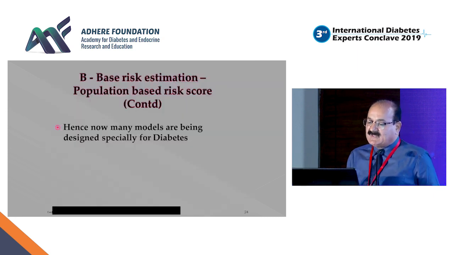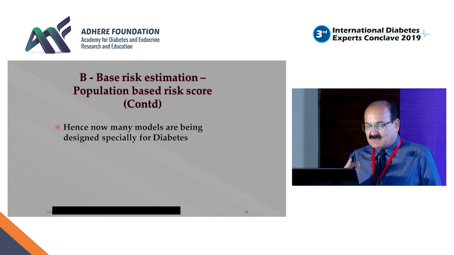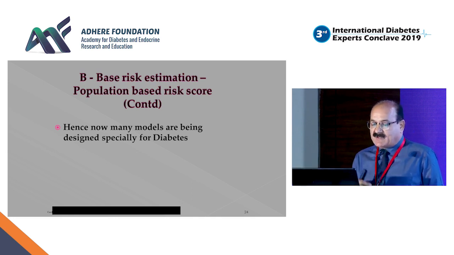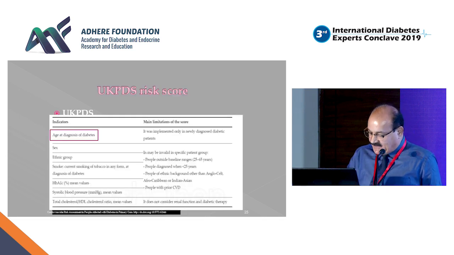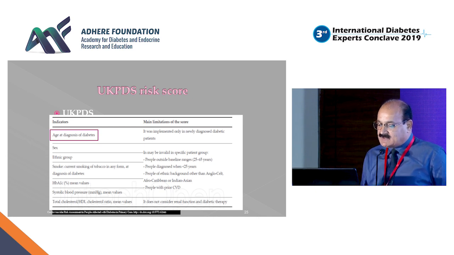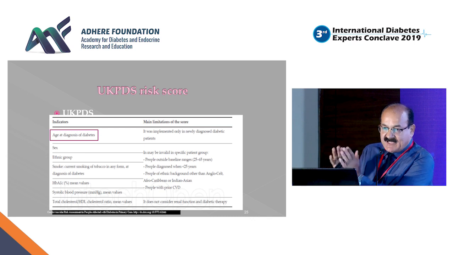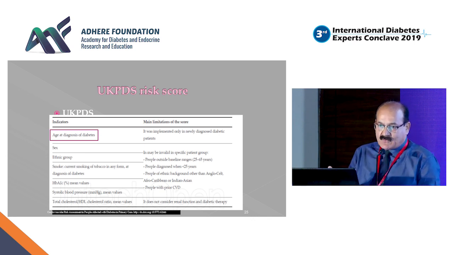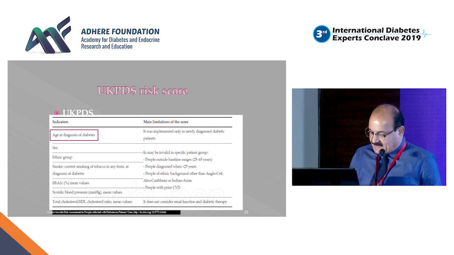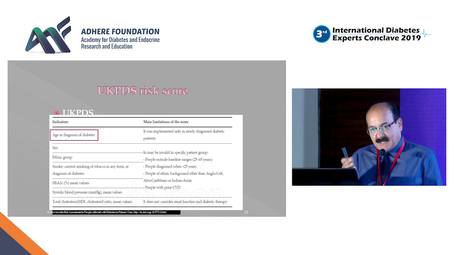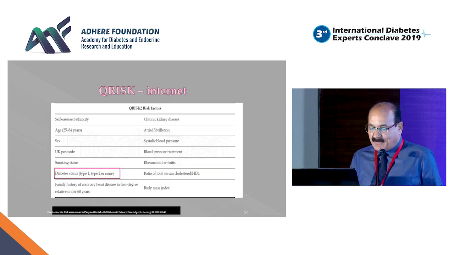Coming to B, which is base risk estimation based on population-based risk scores. Hence, many modules or engines are now being designed, especially for diabetic patients. One of the commonest engines available is the UKPDS risk score. It emphasizes age at the time of diagnosis, and of course other conventional risk factors: sex, ethnicity, smoking habits, mean HbA1c value, systolic pressure, as well as dyslipidemia. Another is the QRisk score, which is again very popular.